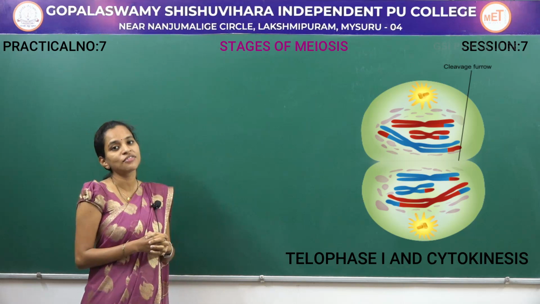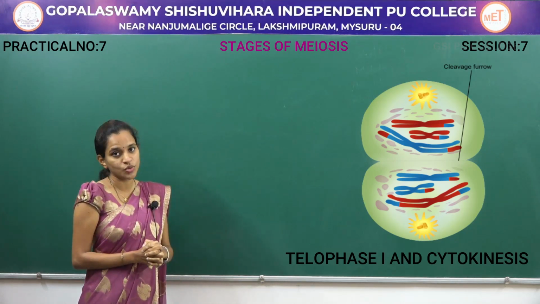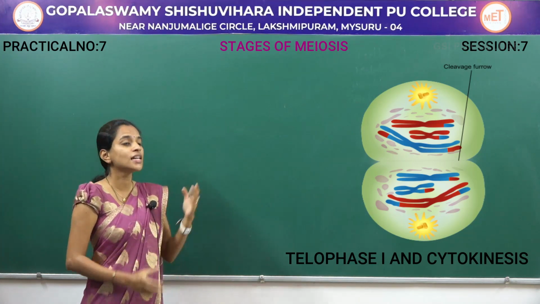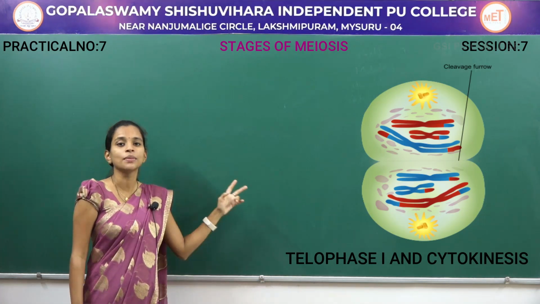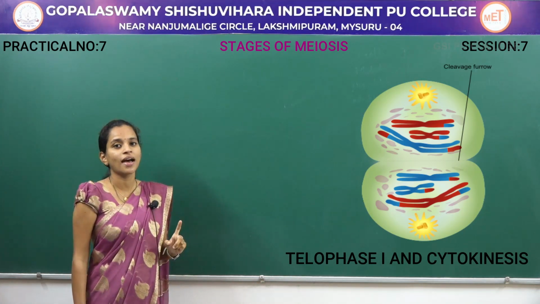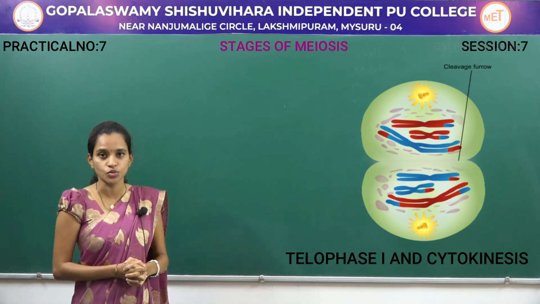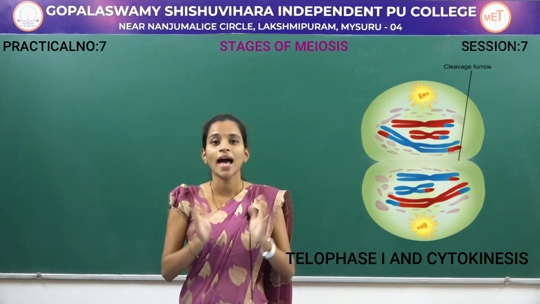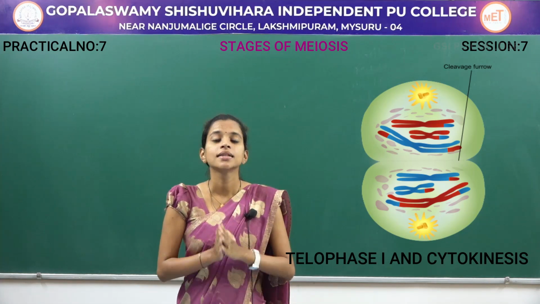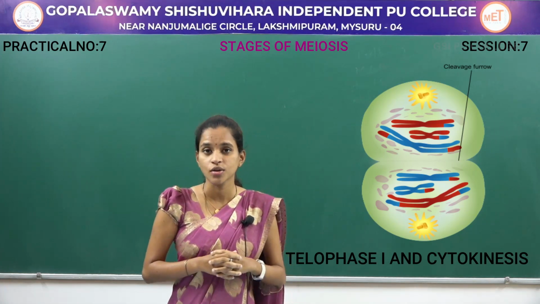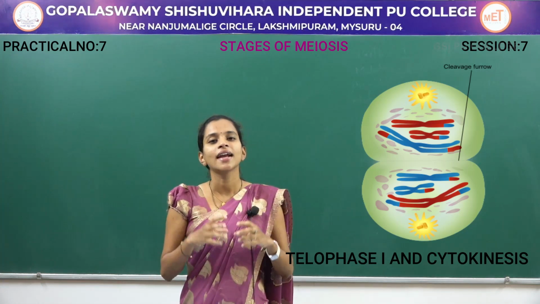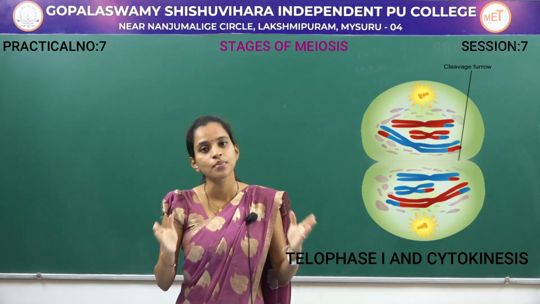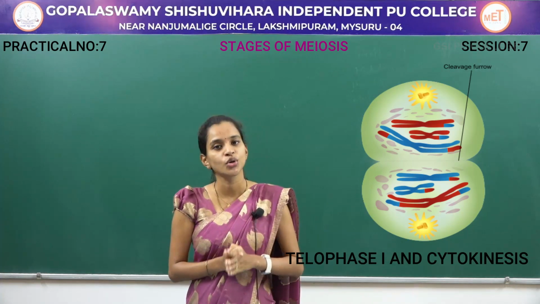In a germ cell, the diploid set of chromosomes was present. Now in the telophase, when these two daughter cells are produced, each daughter cell will have n number or haploid set of chromosomes. After this telophase 1, there is a process of cytokinesis where the cell divides not only its nucleus but also the cytoplasm and cytoplasmic content. For this the cell plate helps, and by the end of cytokinesis, two properly separated daughter cells are produced, each containing a haploid set of chromosomes.